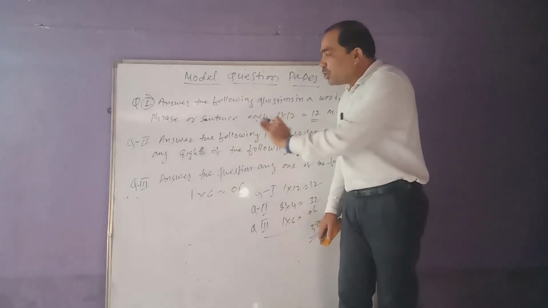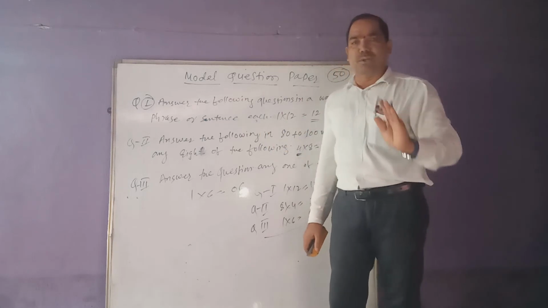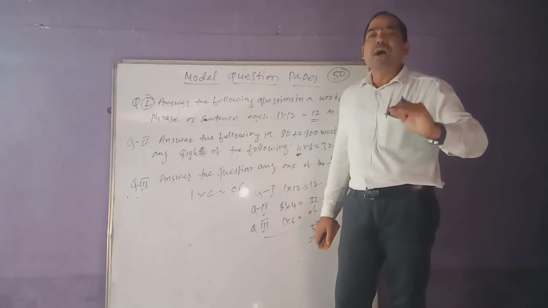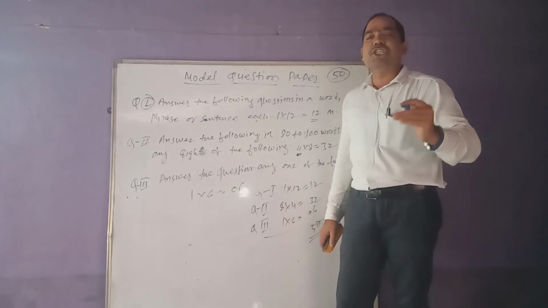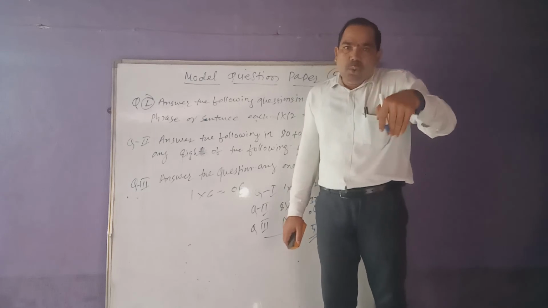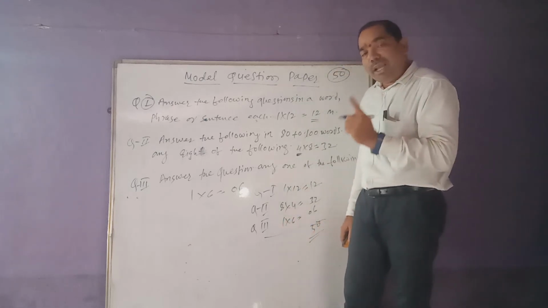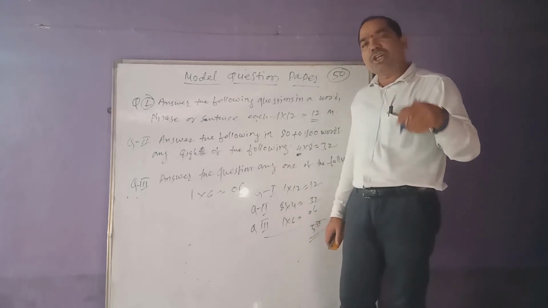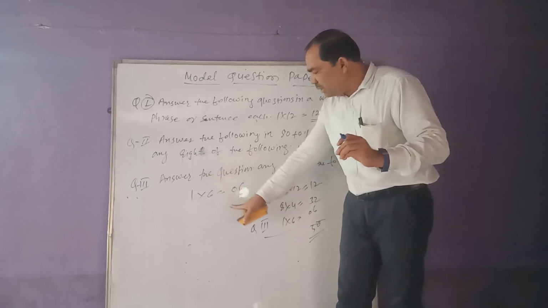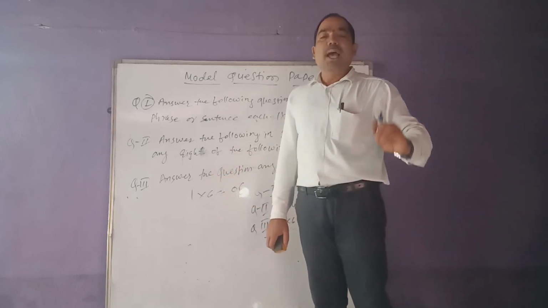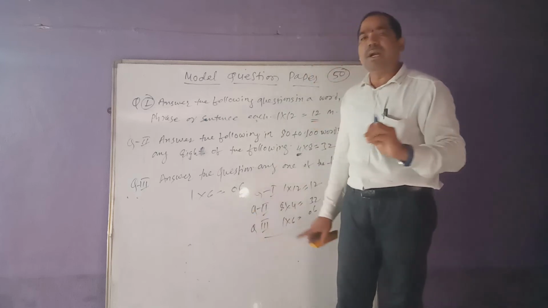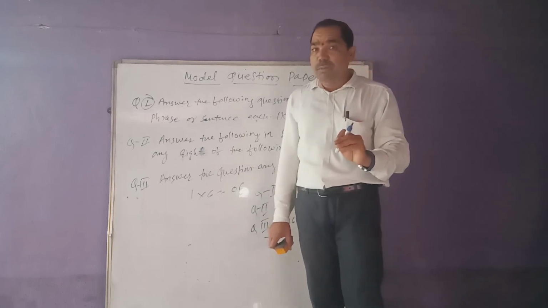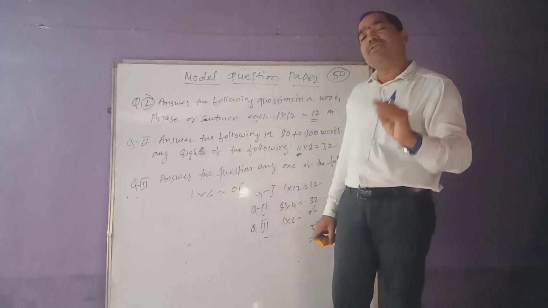Question number Roman second is also answer the following questions. But the answer must be in one paragraph or more than one paragraph. It means at least you have to write the answer within 7 to 8 lines. After writing you will be given 4 marks. Each question carries 4 marks, and you have to write the answer of 8 questions. Now question number Roman third is meant for 6 marks, and you have to write the answer of any one of the questions. 3 options will be given.